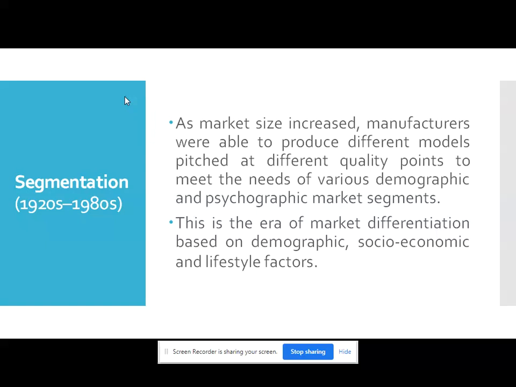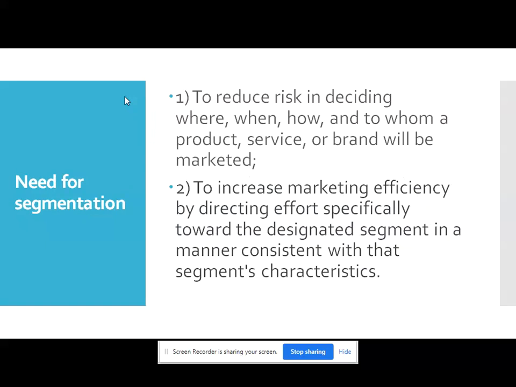After this segmentation, the next evolved concept is hypersegmentation. A shift is towards the definition of even more narrow market segments. Technological advancements, especially in the era of digital communication, allow marketers to communicate with individual consumers or small groups of consumers. This is sometimes known as one-to-one marketing.